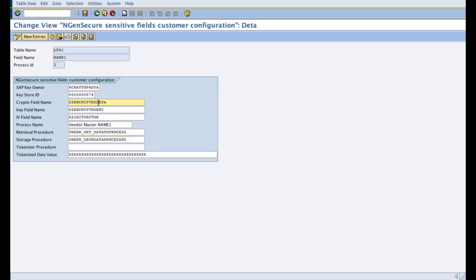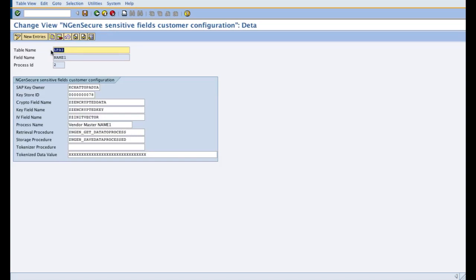So these three fields over here and these two fields are predefined fields, and the rest you have to configure as per your choice. So you can give the process name as per your choice to define the process.